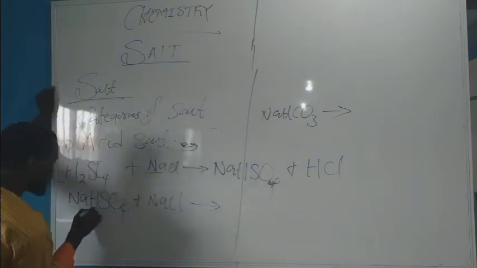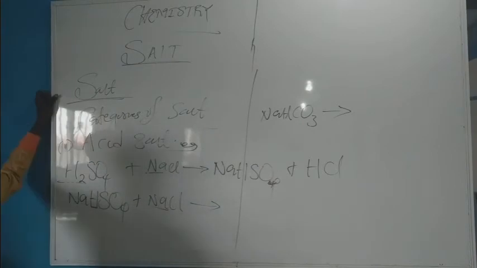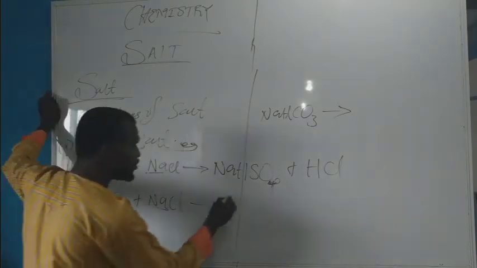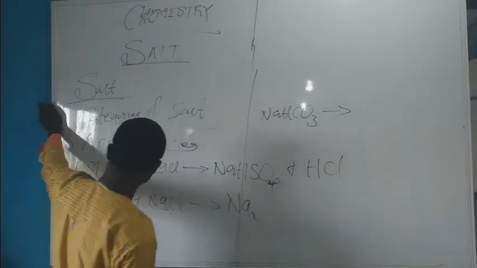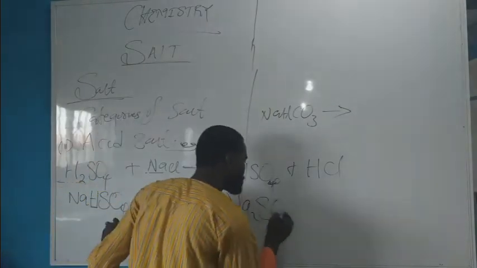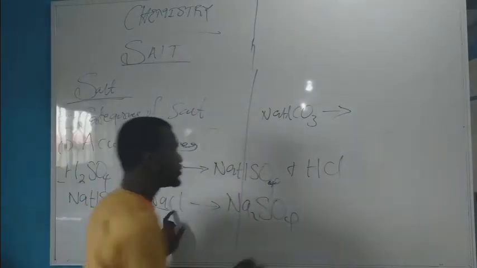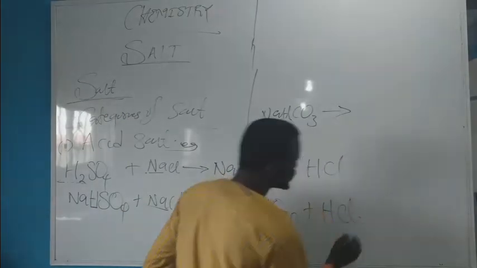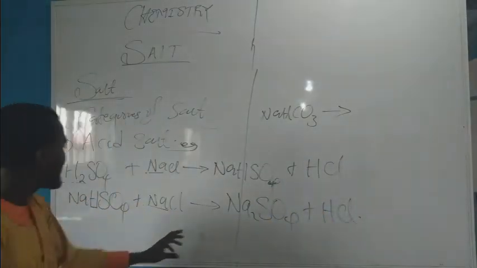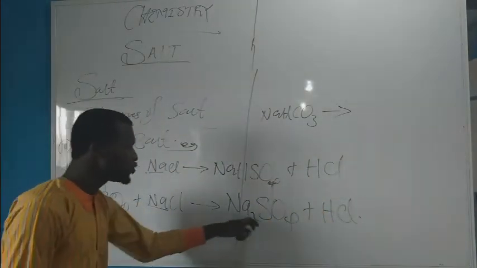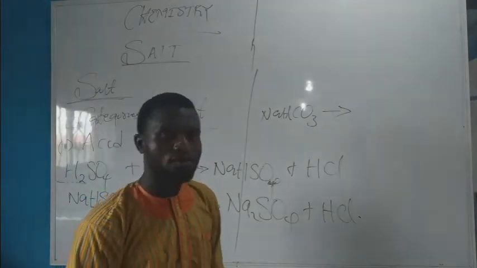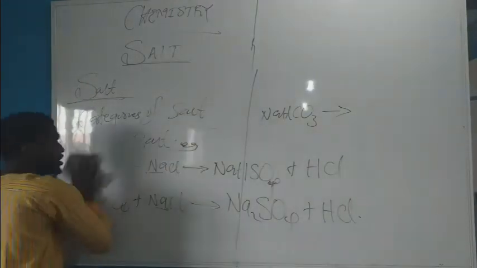Now we have 1 hydrogen ion and 1 sodium ion available to replace it. Therefore, we have actually Na2SO4. Then the hydrogen combined with this chlorine to give you hydrogen chloride. So you can see that this acid salt has translated into a normal salt.